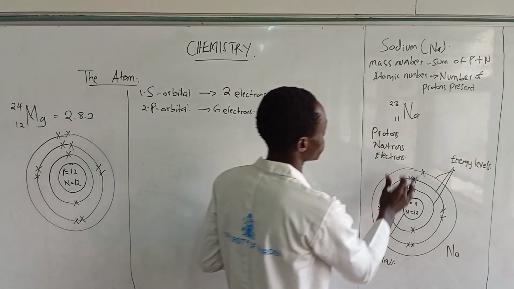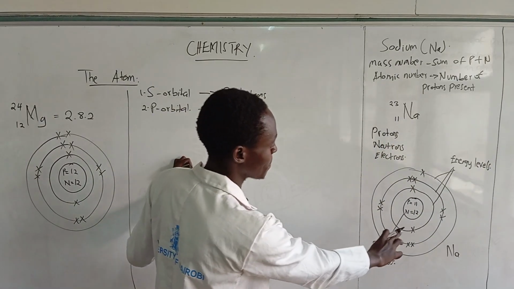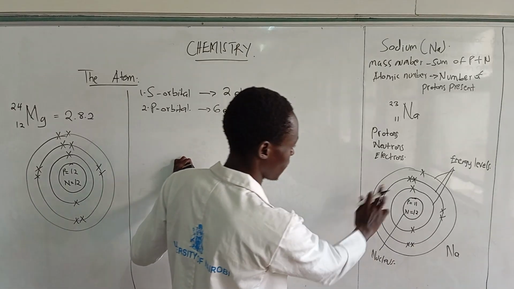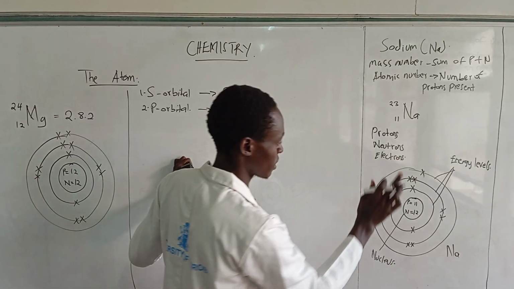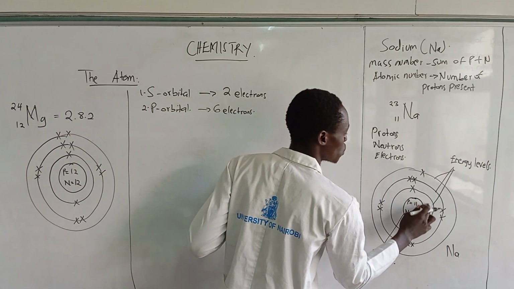Let's begin with the one for sodium. Now when you check on sodium, this is how the structure looks like. So remember that the first energy level is carrying up to 2 electrons.